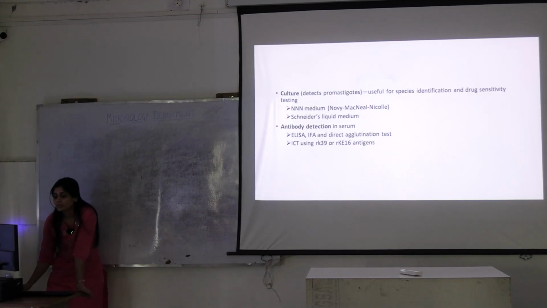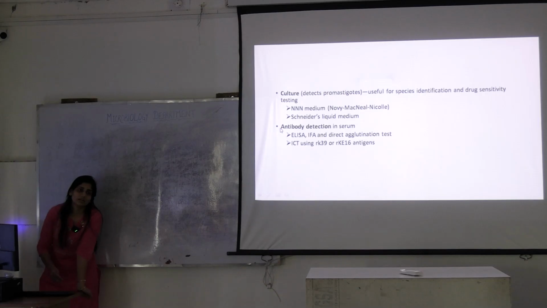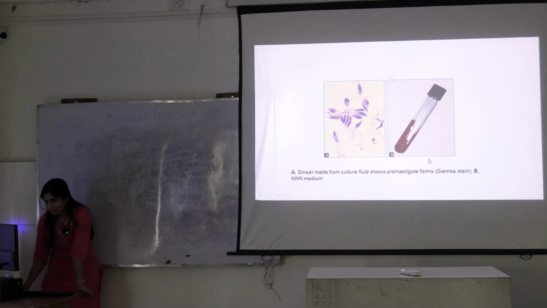Okay. What else can you do? Antibody detection you can do through ELISA, IFA, and antigen detection through ICTs. This is very common in all the microbes you are studying: antigen, antibody, ELISA, PCR. Okay, remember this.